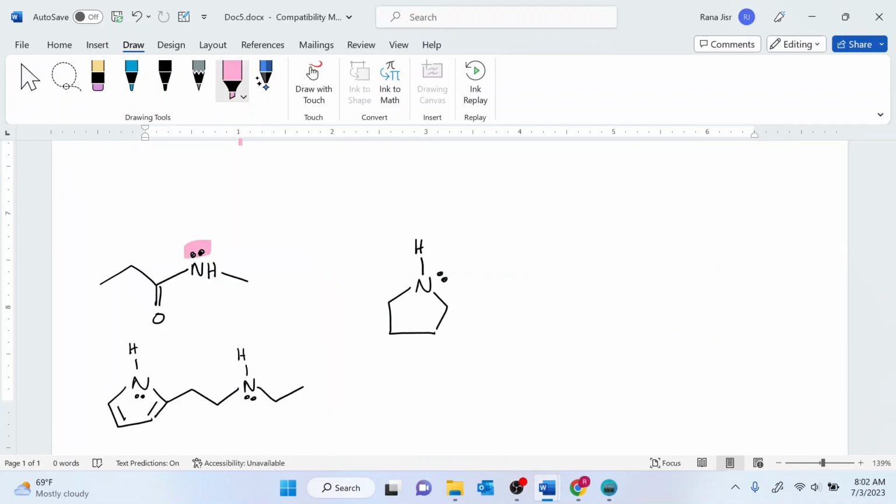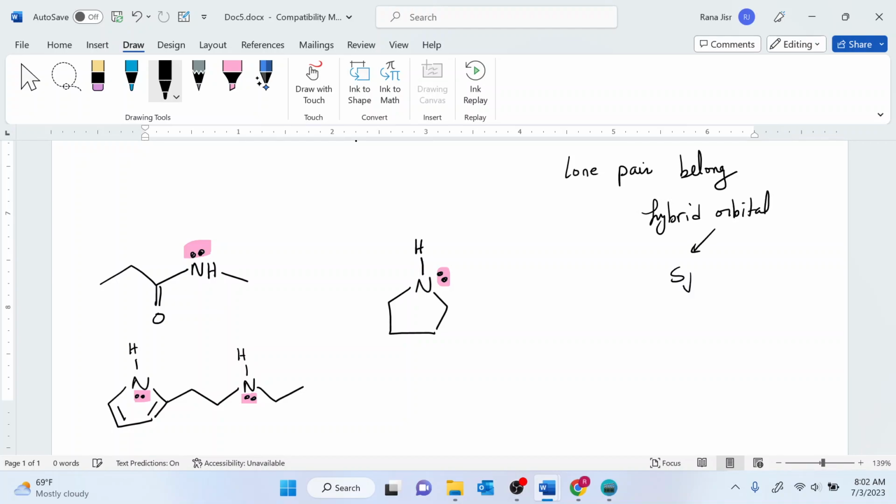Let's have more examples. So the question here: are these lone pairs basic? As we said, for lone pairs to be basic, they have to belong to the hybrid orbital. Whether the hybrid orbital is sp2 or sp3, they can be involved in making new sigma bonds with the acidic hydrogen.